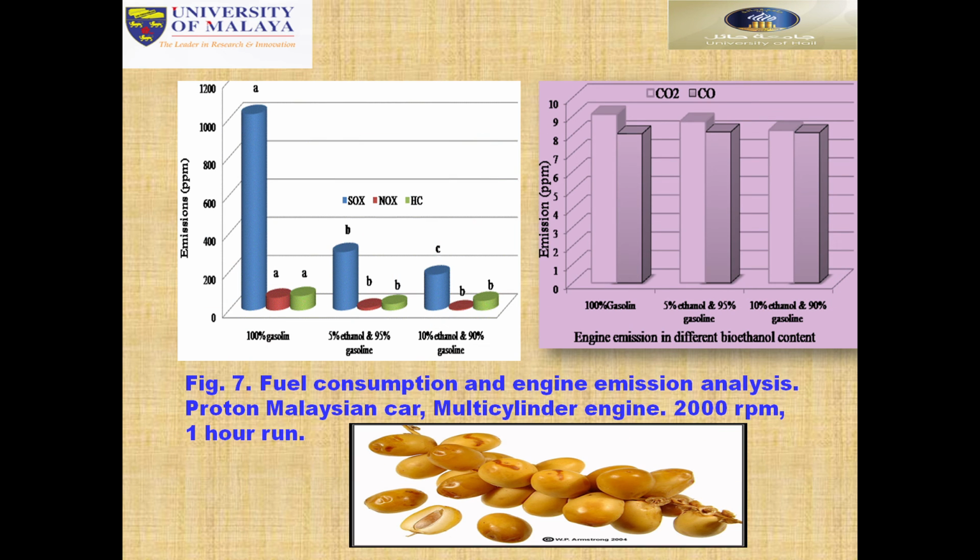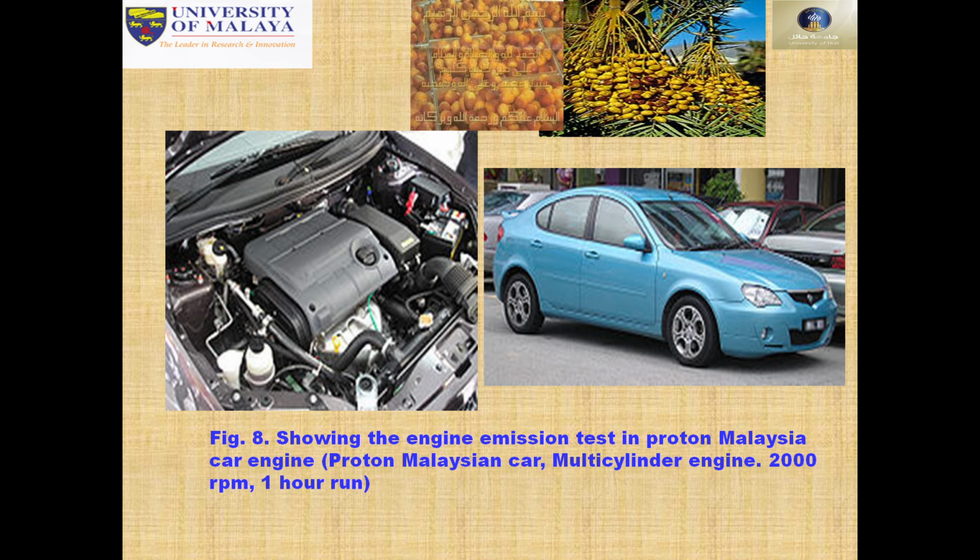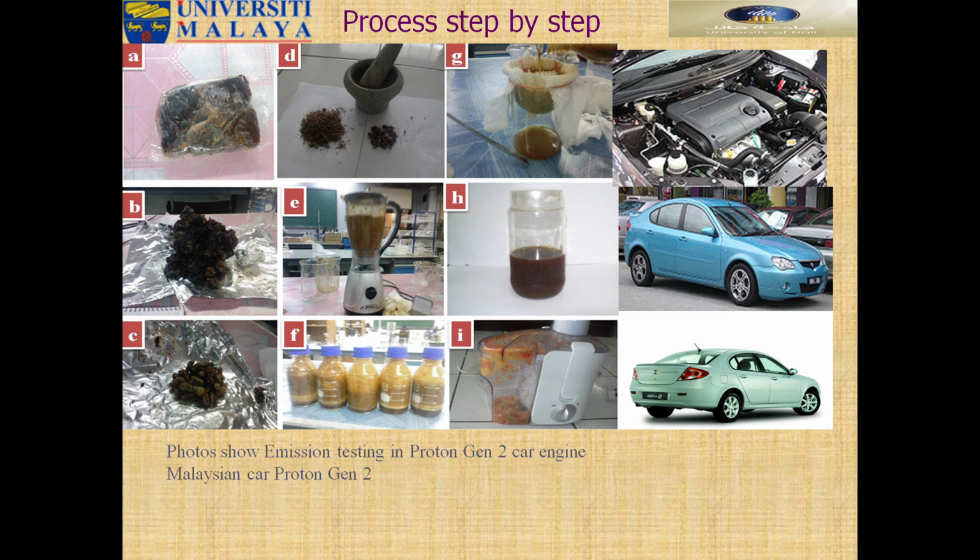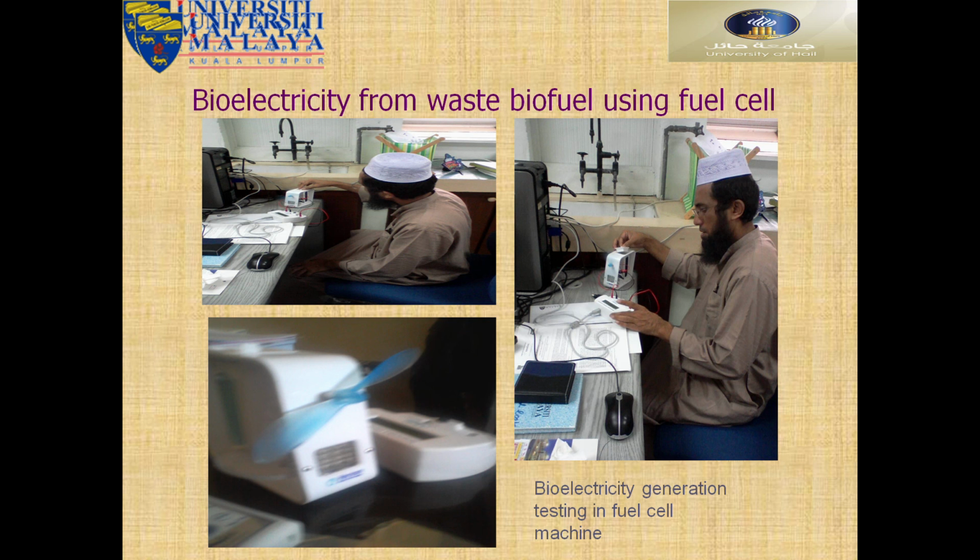Then we can see fuel consumption. With the engine, we use the fuels, different types of engine. This is bioethanol production. Then for electricity generation from waste biofuel we used different fuel cells. And then we used the bioenergy cell, and we see that with this produced energy the bioethanol engine starts, meaning the fan and the other devices started. So this is the bioelectricity generation testing in fuel cell machines.